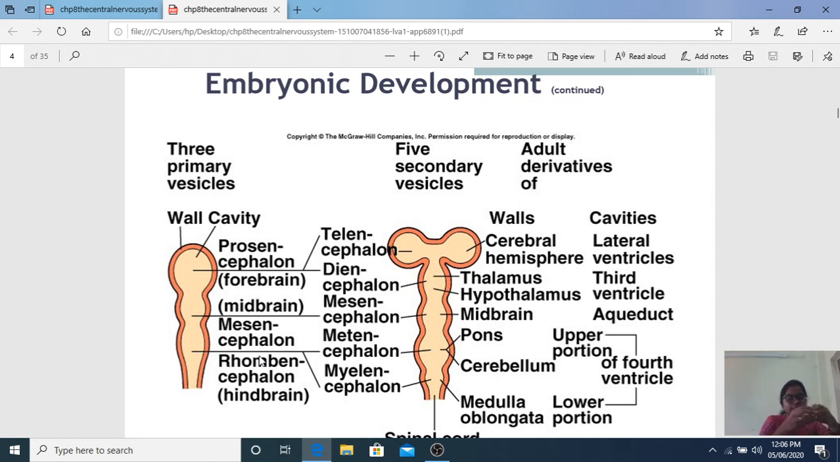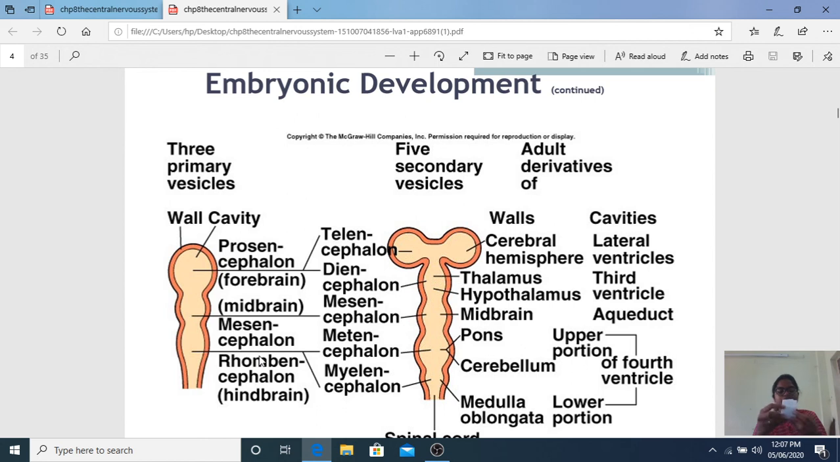So, during development, there are only 3 folds like this. This is the prosencephalon, mesencephalon, rhombencephalon. During development, the prosencephalon again divides into 2 parts: telencephalon and diencephalon. The mesencephalon doesn't divide, but the last part, rhombencephalon, again divides into 2: metencephalon and myelencephalon.